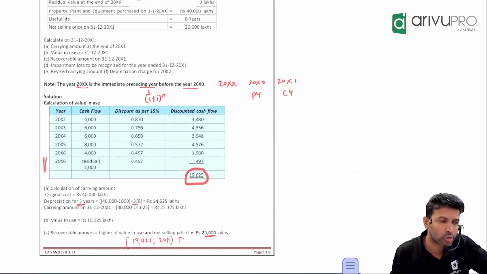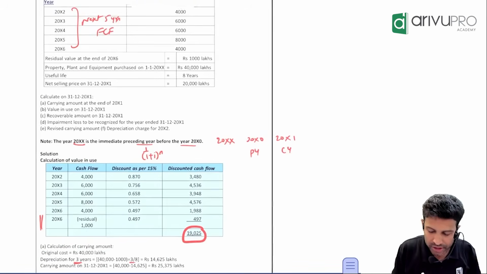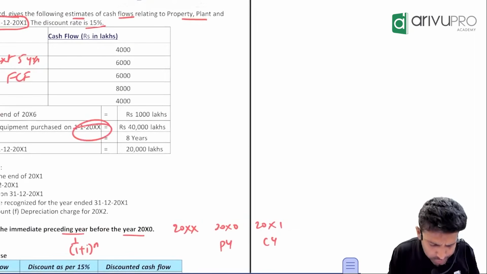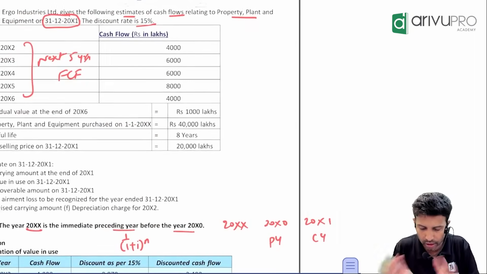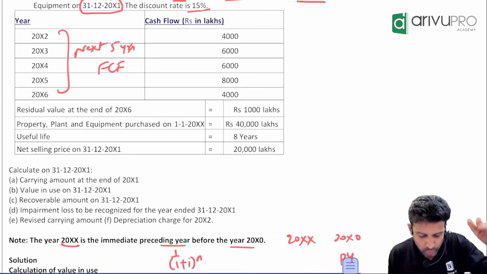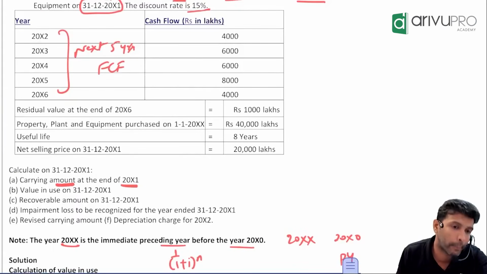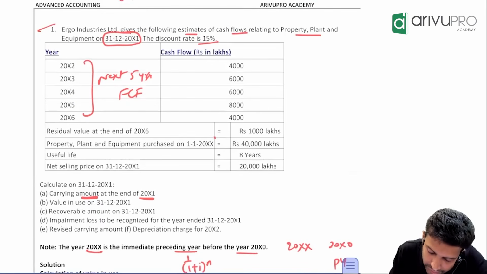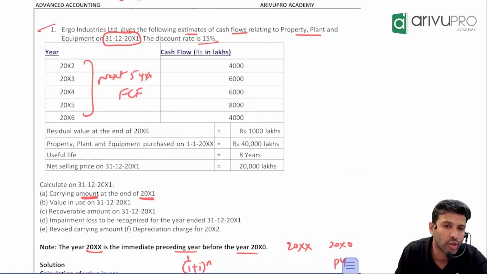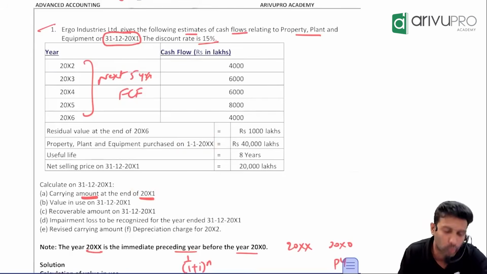That is sorted. That is also one other requirement. Hope this is good. The only question mark now is what the hell is this 20XX they have given there. We'll see. The requirement is you need to find the carrying amount of the asset at the end of 20X1. They have given the carrying amount as on 1st January 20XX. We first have to find the carrying amount at the end of 20X1.